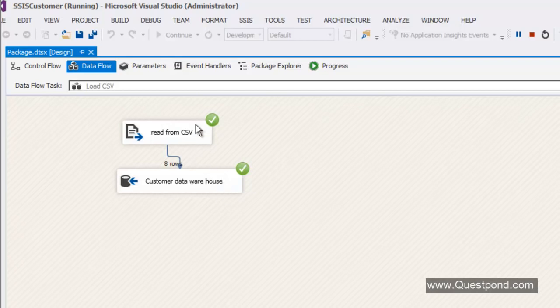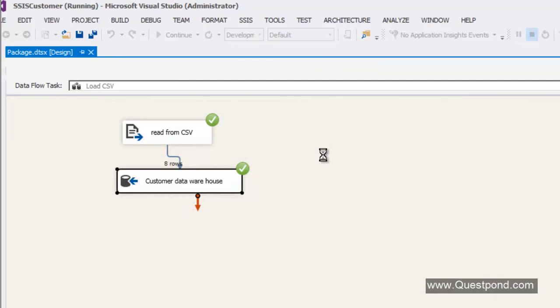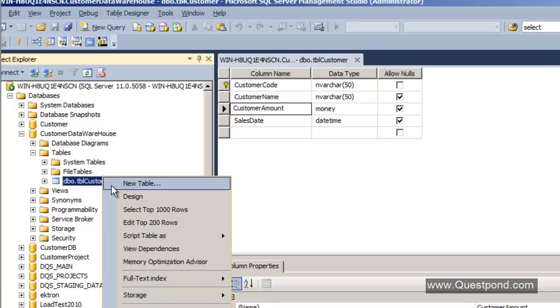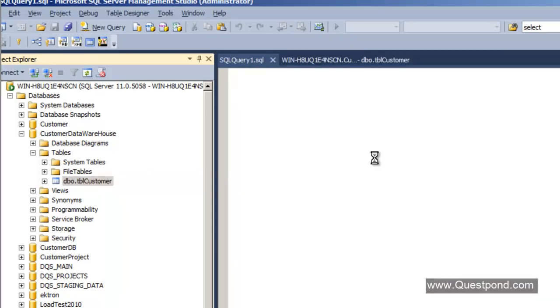Now you can see that all the records have been successfully extracted, transformed, and loaded. It also shows you the number of rows that have moved from the source to the destination. You can see this value here, 8 rows. So let us quickly go back to our SQL server to check if everything was okay. Let us open the table here. I right-click on this tbl customer, select top 1000 rows, and see whether all 8 rows of the CSV have been uploaded into the table or not.